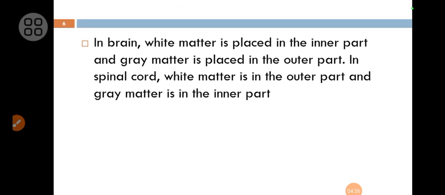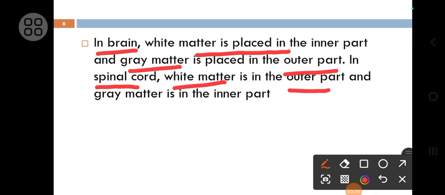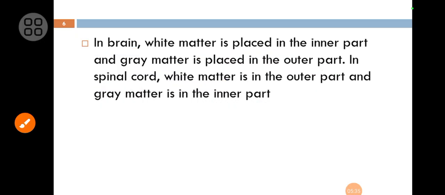If you see the situation of the gray matter and white matter in the brain, the white matter is situated inside and the gray matter is situated outside. Whereas in the case of the spinal cord, the white matter is situated outside and the gray matter is situated inside. This is the location of gray matter and white matter in the brain and spinal cord.